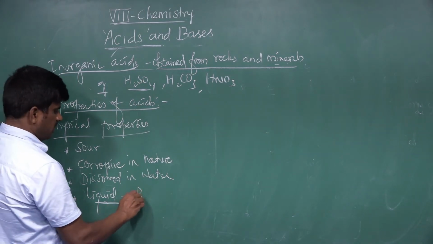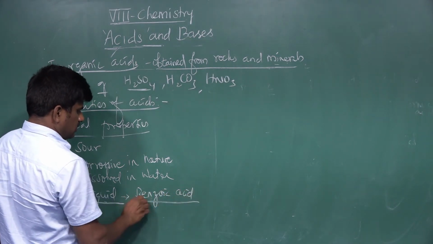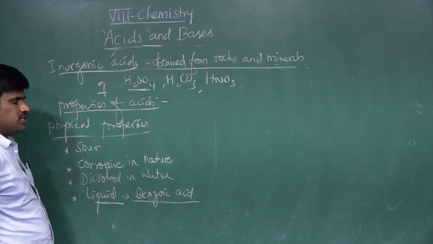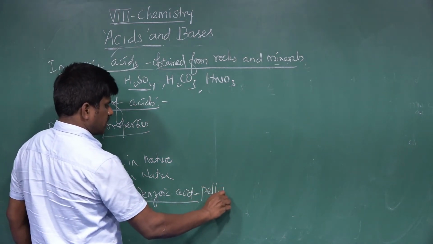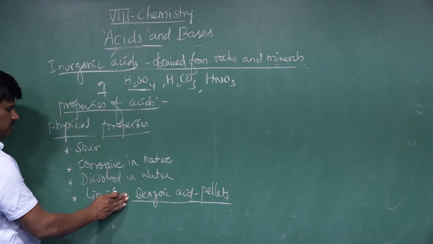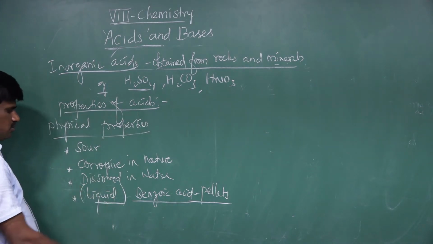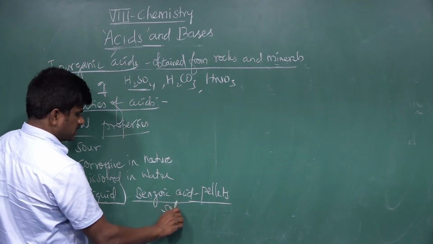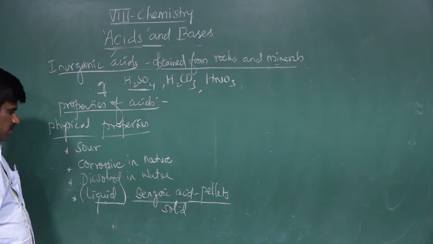For example, benzoic acid. The nature of benzoic acid is pellet form. It is solid form. Other than that, all the acids are mostly liquid. Benzoic acids are solid in nature. This is an important physical property.